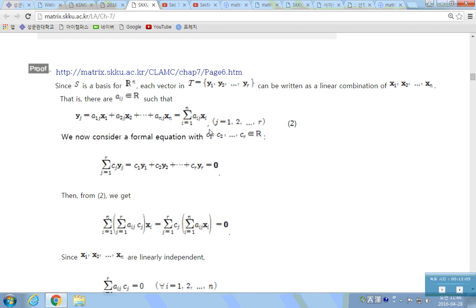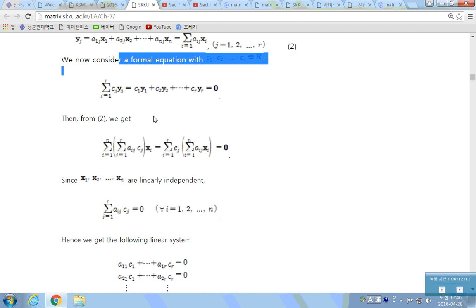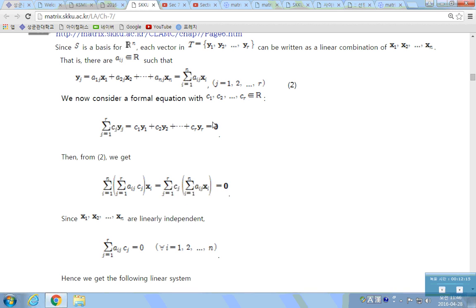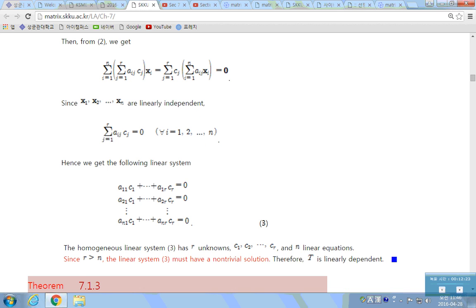So we can form a linear combination of all of these as well, and let it be 0. Then, from here, we can form this linear system of equations. But the xi's are linearly independent. So these coefficients should be 0 for all.